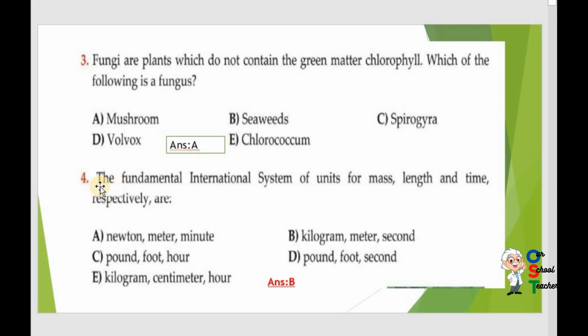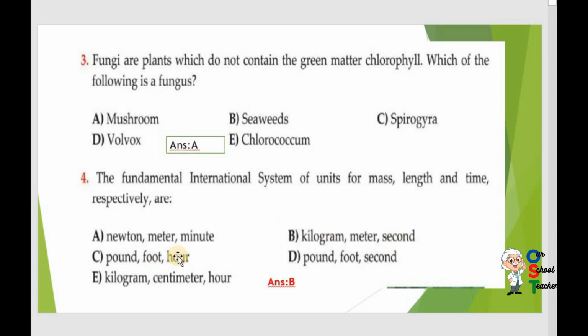Now question number 4. The fundamental international system units for mass, length and time respectively are? Actually, the unit of mass is kilogram, length is meter and time is second. Just find which option has all three. Newton is not the unit of mass, so A is incorrect. Kilogram, meter, second.